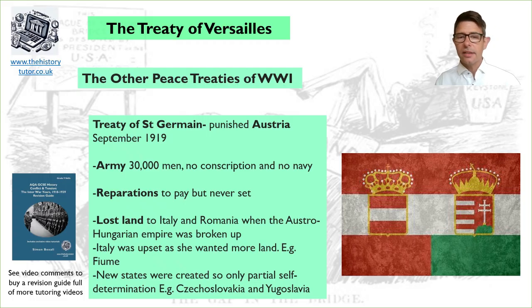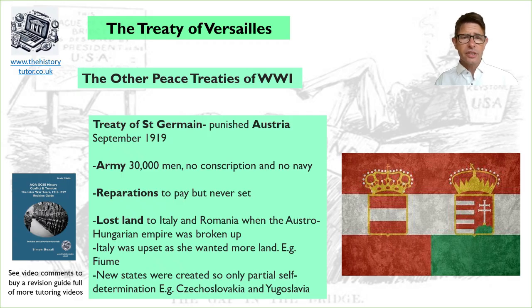Italy, though, was upset at this. They wanted more land that they considered Italian, and that's why they fought against Austria in the war, because they thought they could get their territory increased. Particularly, they wanted an area called Fiume, and some Italian nationalists did invade that area in 1919, but without success.